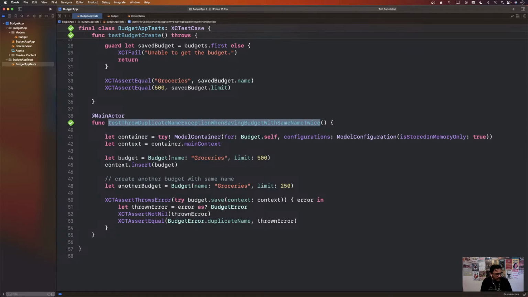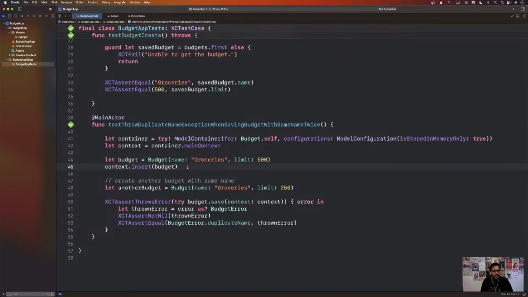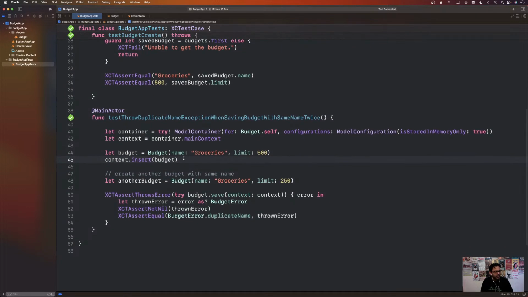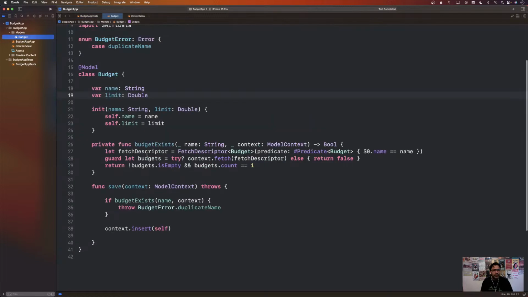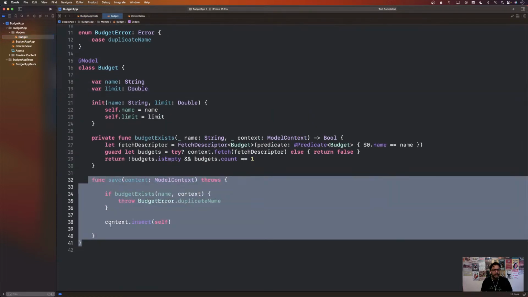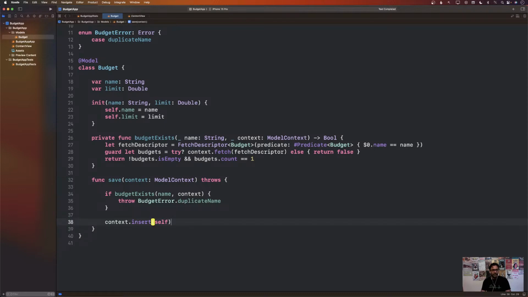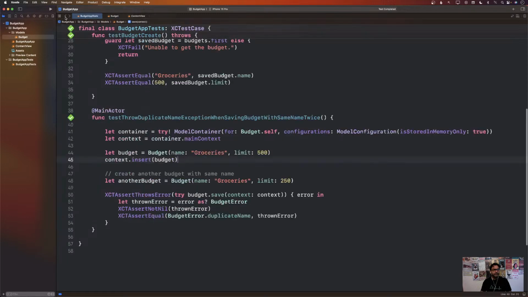Question: you wrote the method before running the test? Wrote the method before running the test? I don't know what that means. Well, the method is over here, I guess. I mean, the save function, if that's what you're asking. Okay. So this test looks like it's passing.